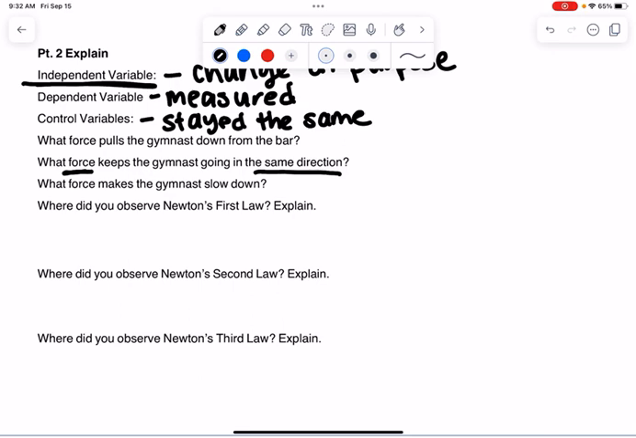The force that makes the gymnast slow down, there is a term for basically everything. There's a term that slows down everything on Earth. An example would be rubbing your hands together, walking on the floor. Think of the traction on your shoes. There's a scientific word for that slows everything down.